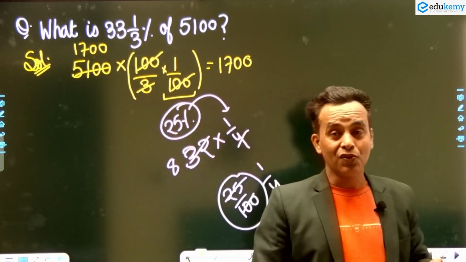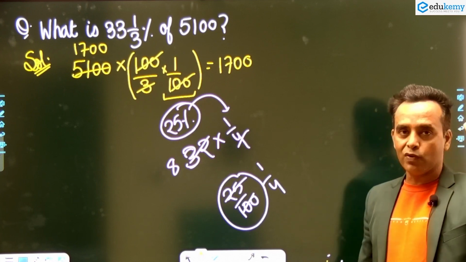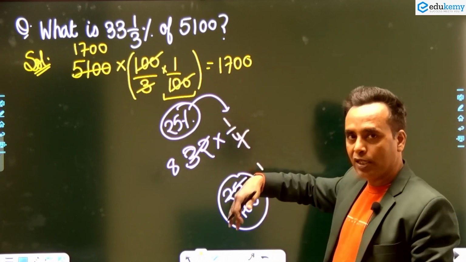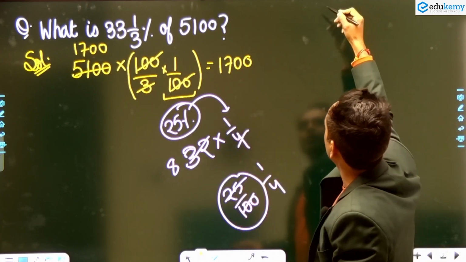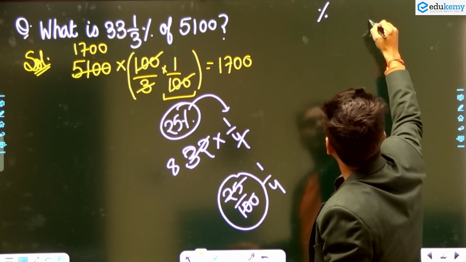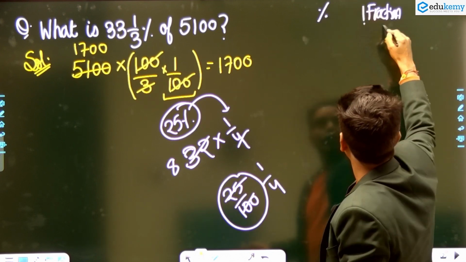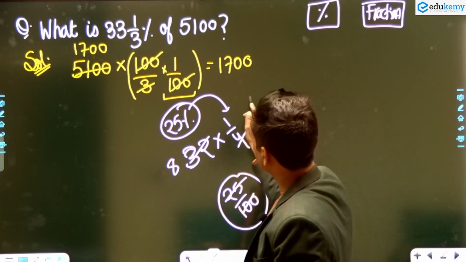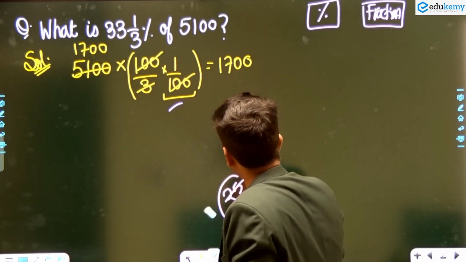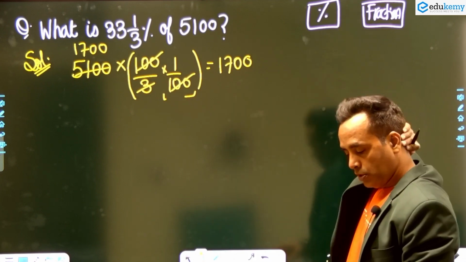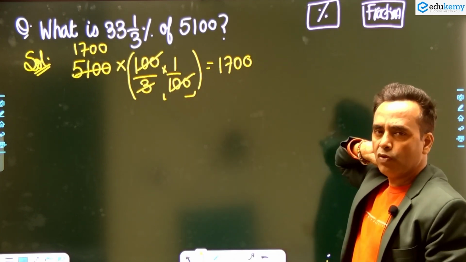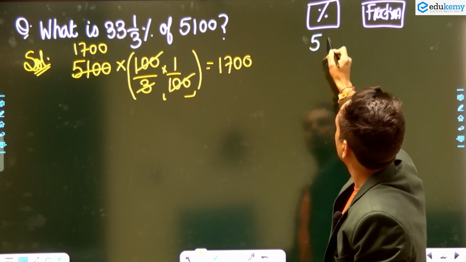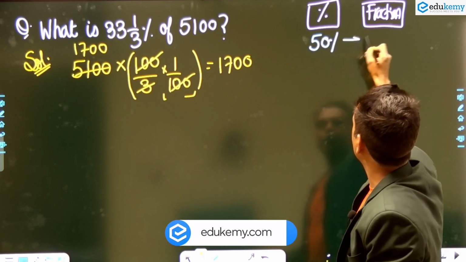Okay, what do you do? Just try to understand. You have to write 1 by 100 every time. So I'm writing here, one is the percentage form and second is the fraction form. You will get the advantage if you remember this percentage and fraction form, because this percentage is going to be used in so many chapters. Actually, I'm going to start with 50%. Everybody knows 1 by 2. So 50%, everybody knows it is 1 by 2.